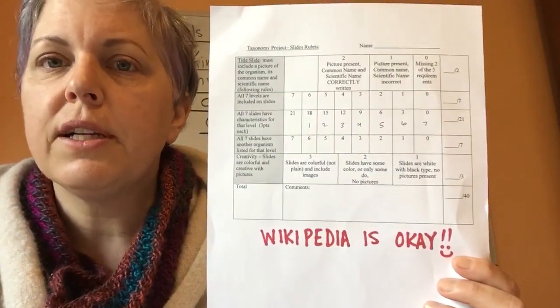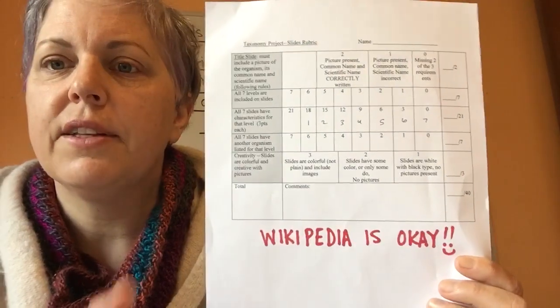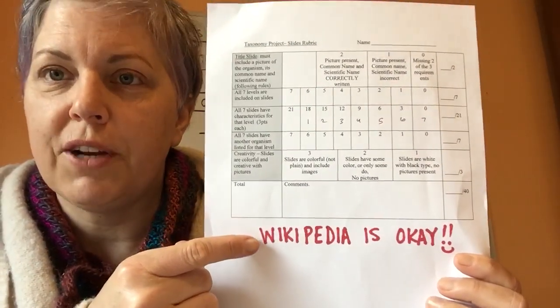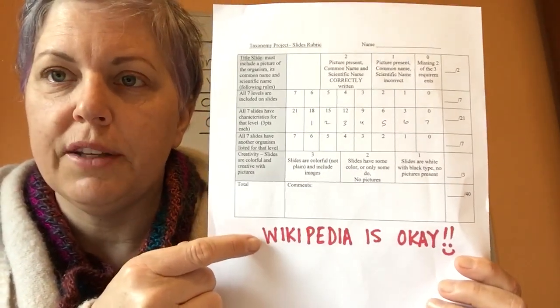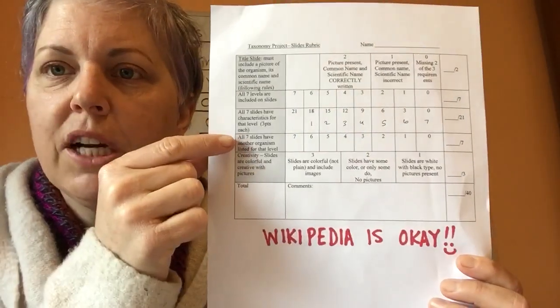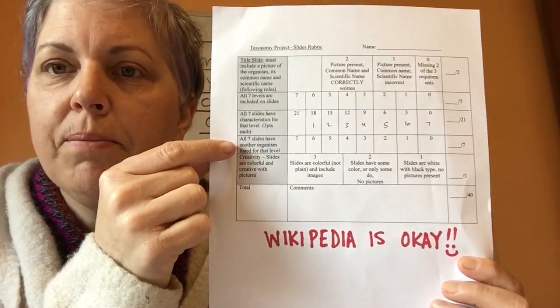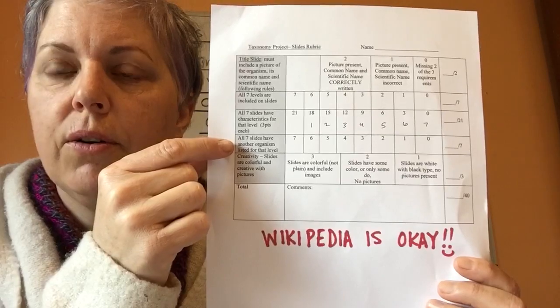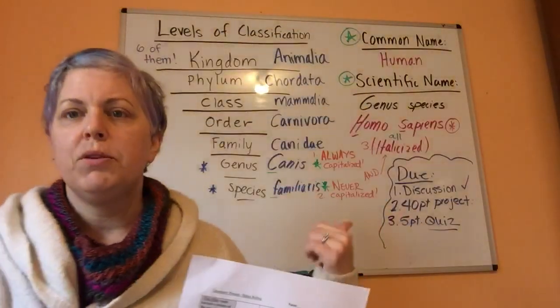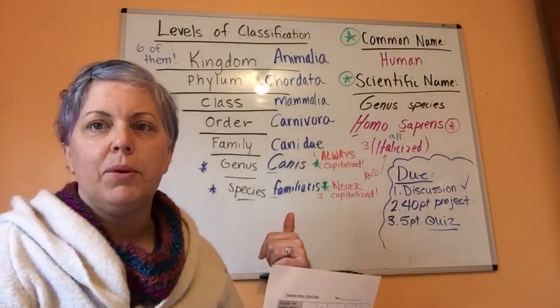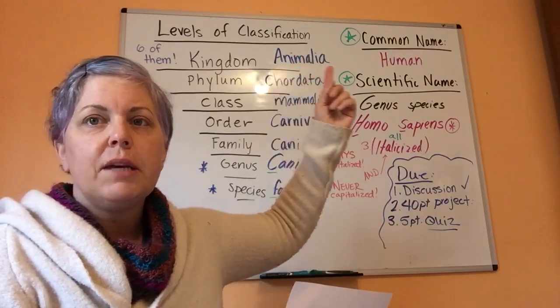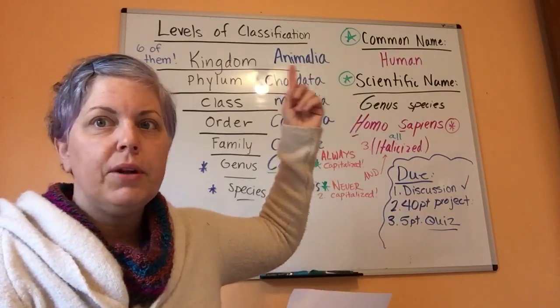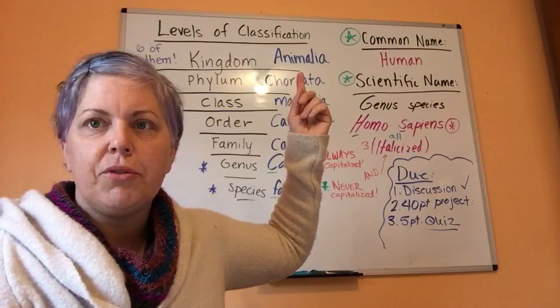The next part might be a little bit tricky, and this is where Wikipedia is your friend. I'm okay if you use Wikipedia on this project. You have to come up with another organism that is in that level. If I'm using dog, like my example, and I have to give another example of an animal, I could put any other animal, a giraffe.